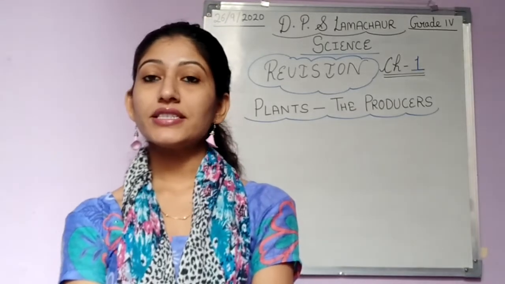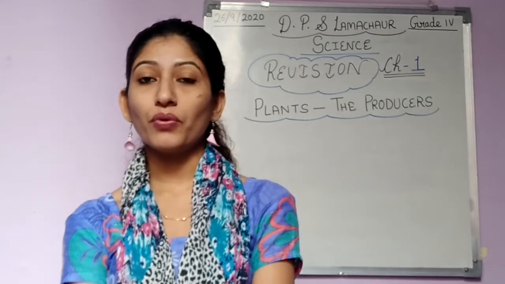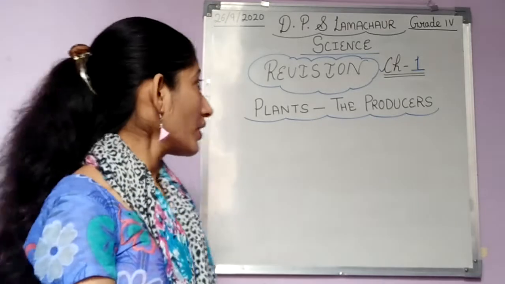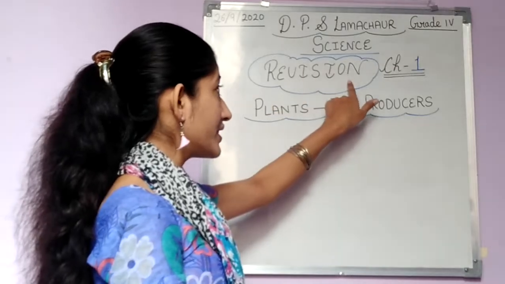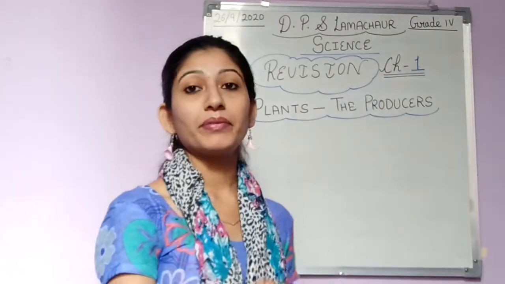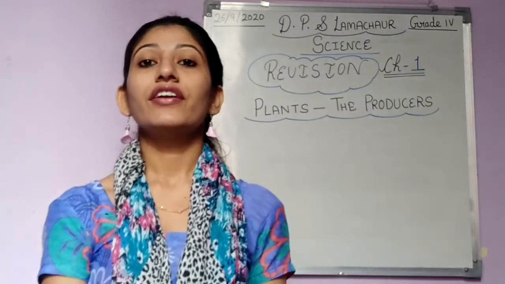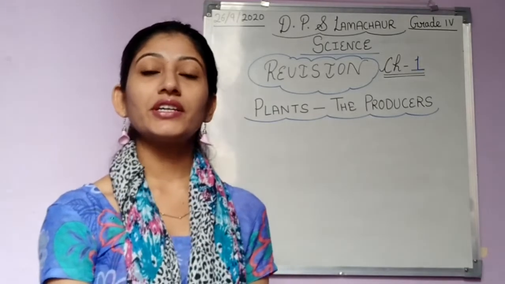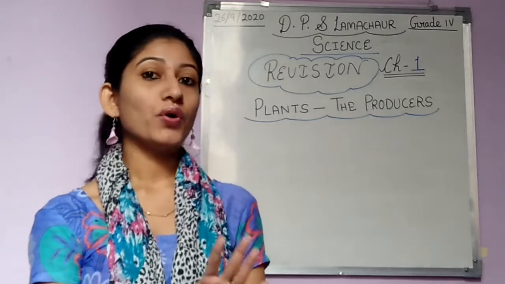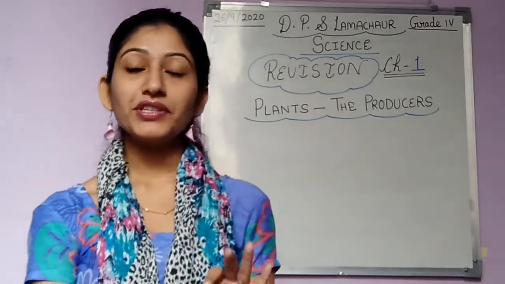As you all can see, the same thing is written on the board: today we are going to do revision of chapter number 1. You are all familiar with chapter number 1.